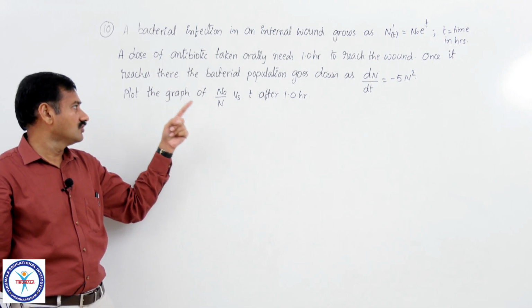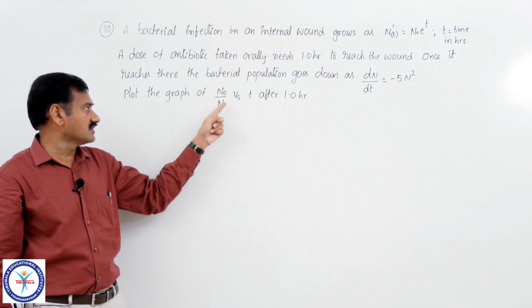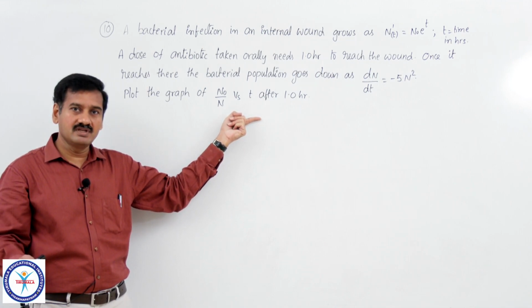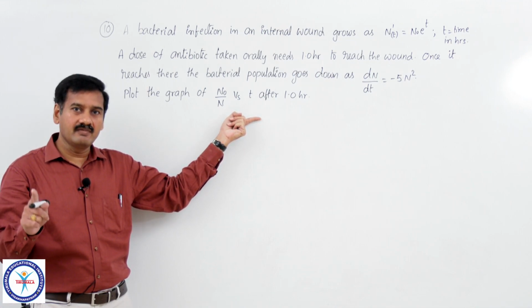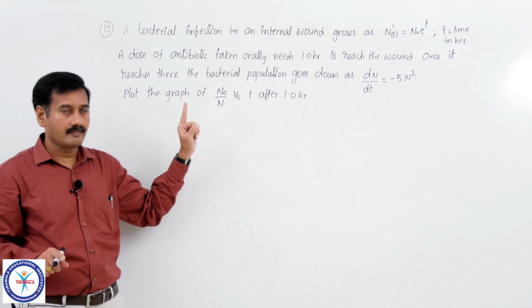Then what do you have to solve from this question? Plot the graph of N naught by N versus t after 1 hour. You have to plot the graph after 1 hour, means after the antibiotic reaches the wound. That is the question given.